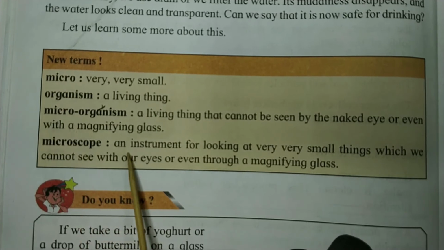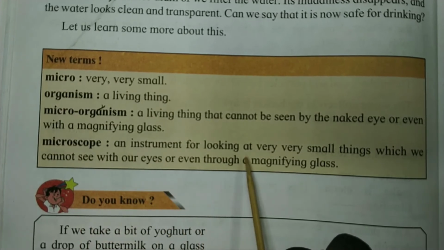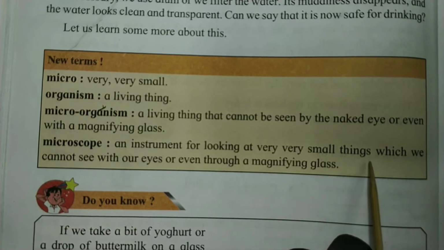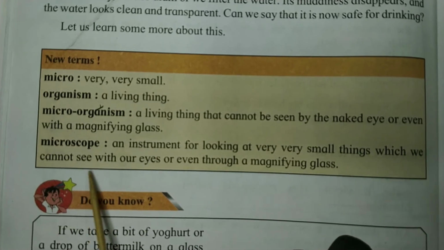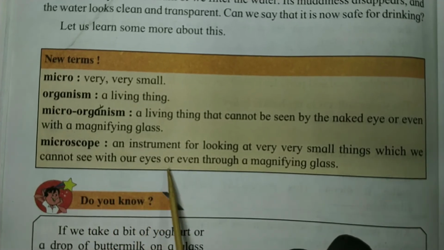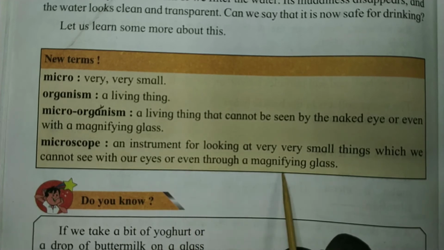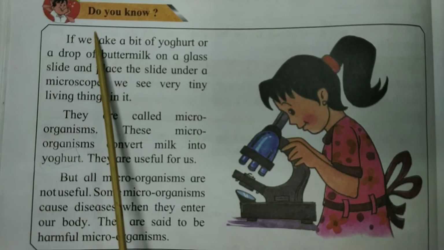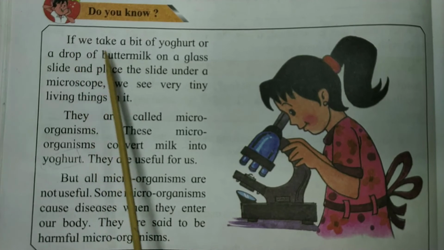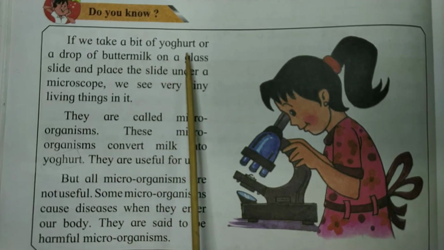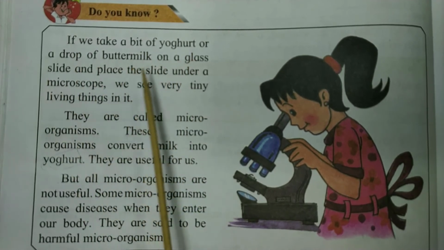Microscope, an instrument for looking at very, very small things which we cannot see with our eyes or even through a magnifying glass.